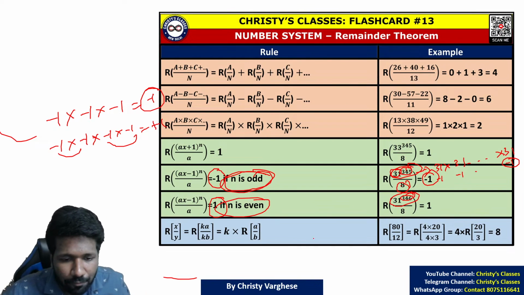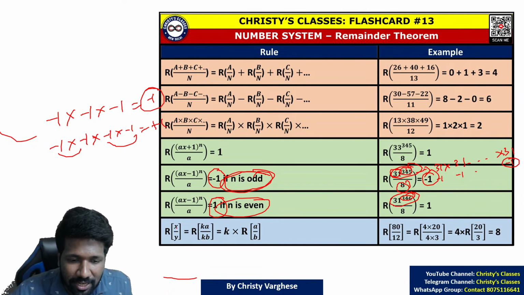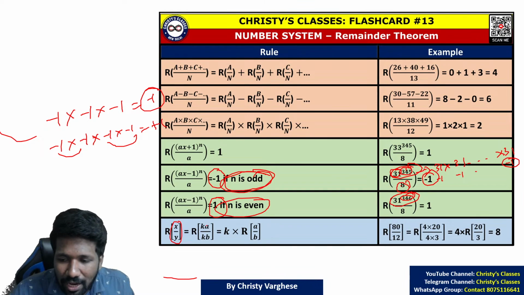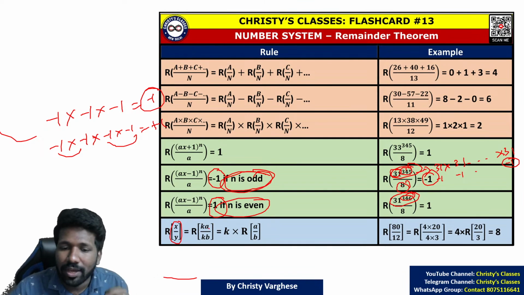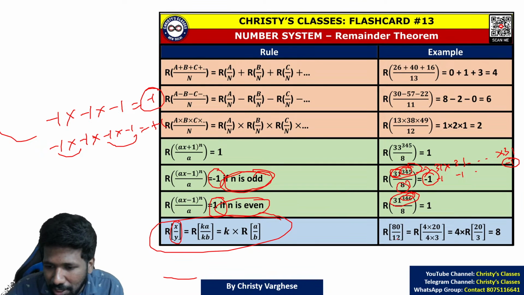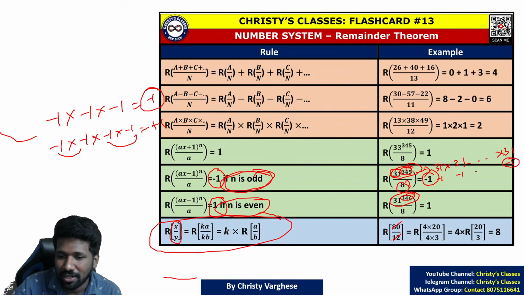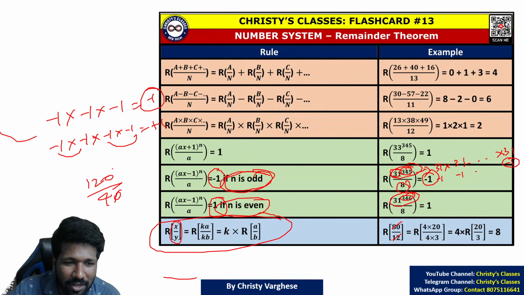Finally, when you are trying to find the remainder of an expression like x by y, if you can take a common factor out of it, you can cancel the common factor. That is what this rule says. For example, the remainder of 80 by 12. Instead of dividing 80 by 12, you can cancel the common factor, just like you do in division. Like if you want to divide 120 by 40, first you will cancel the 10, then you will cancel the common 4.